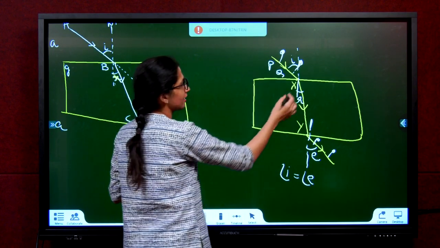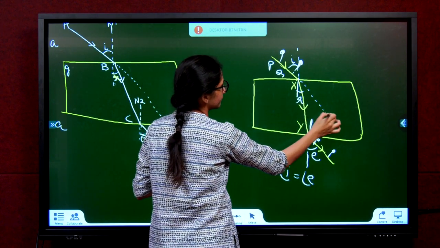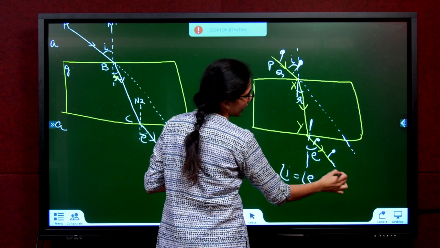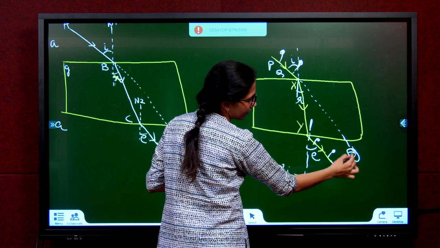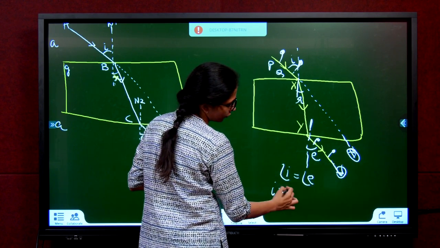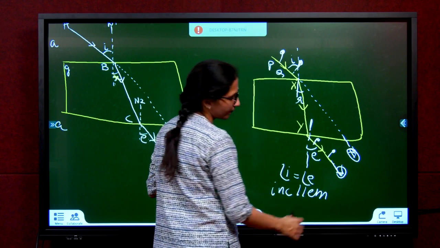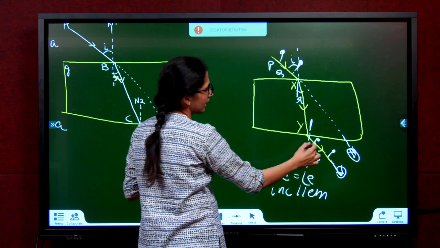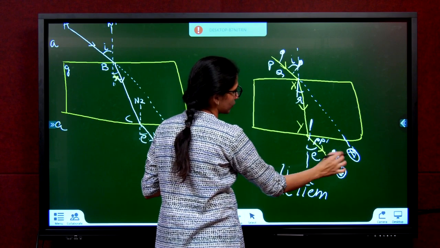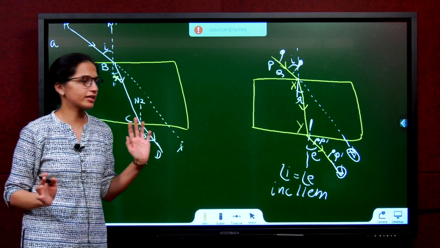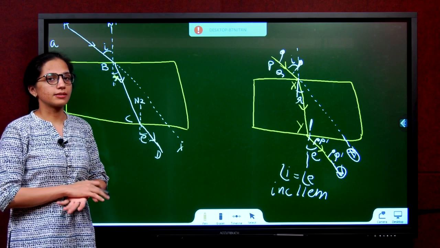If you extend this ray, you will find that these 2 rays are parallel. Incident ray is parallel to emergent ray. This is PQ. Label these 2 pins as P dash Q dash. So, same ditto experiment, we have put it in words.